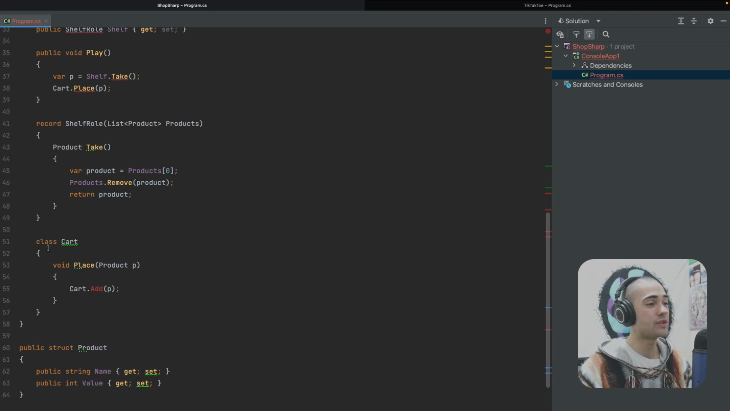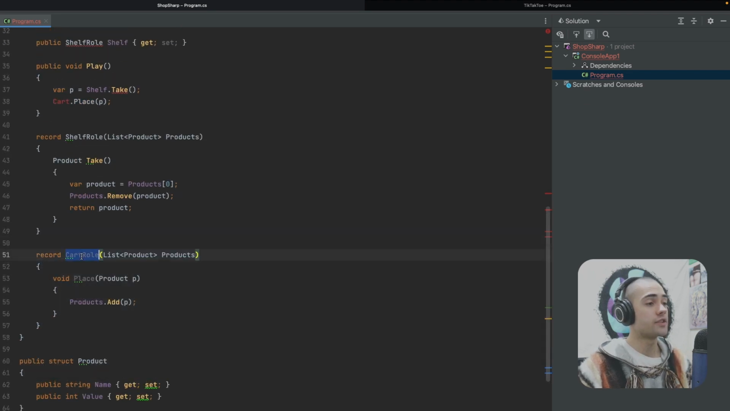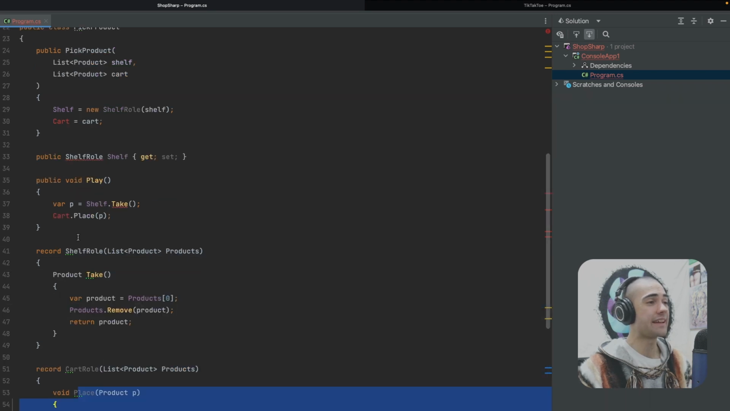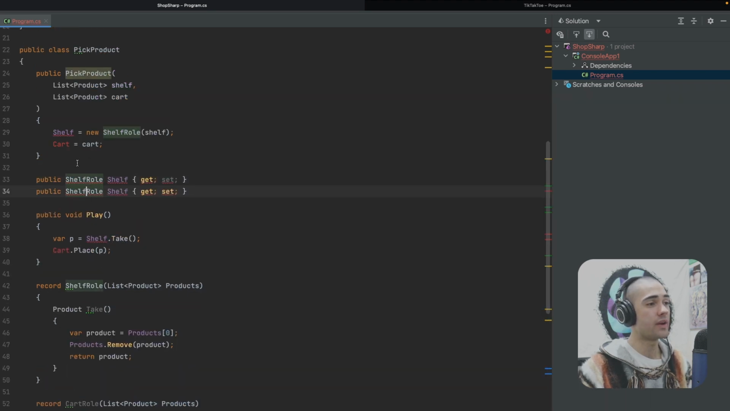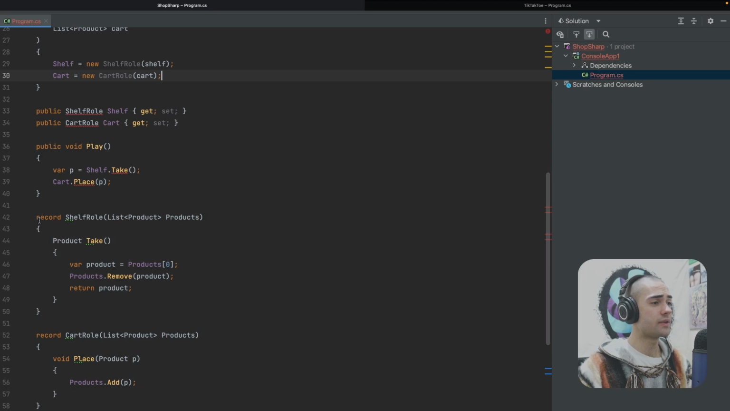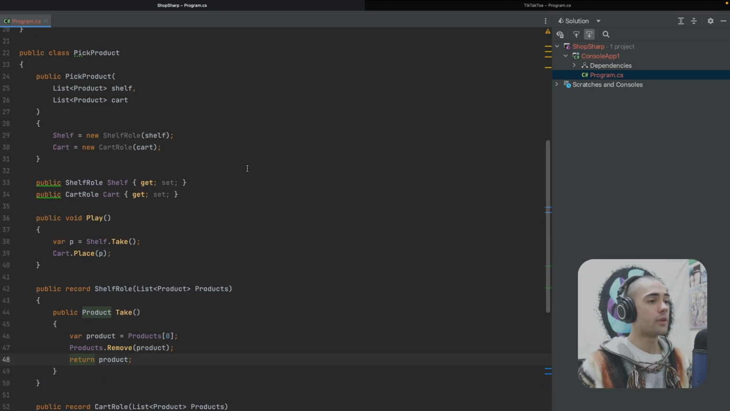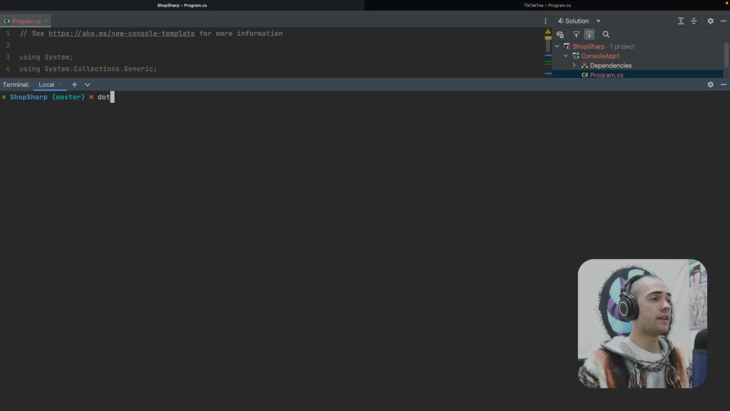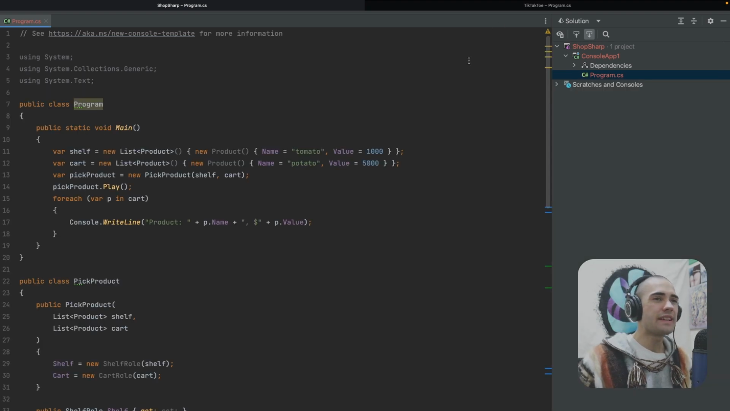And then we will have to do the same for the cart. Here's a cart role extending a list of products to be able to allow placing into that list of products. We will now define a property for it and integrate the list of products into this role. Finally, there are a bunch of errors with access modifiers, so let's just resolve that. With all of that, the code compiles. Let's go ahead and run it. So dotnet run, and we should be able to just get the same result. So a pretty simple example.